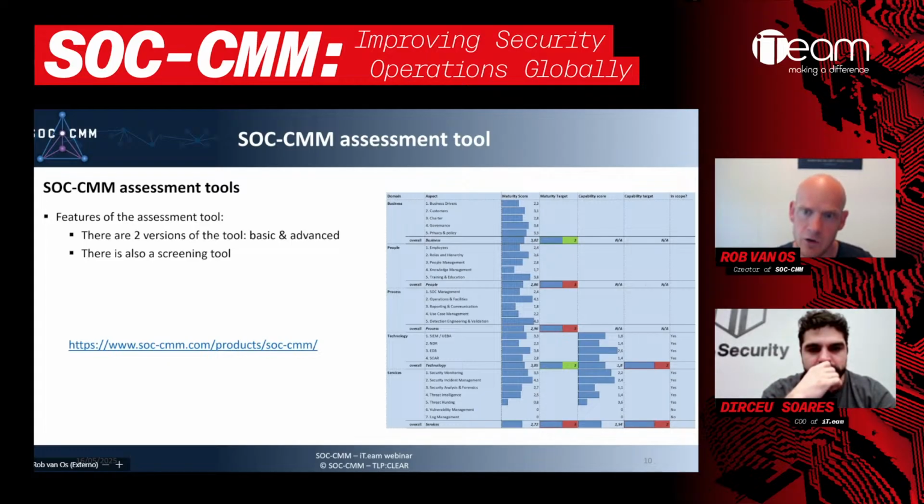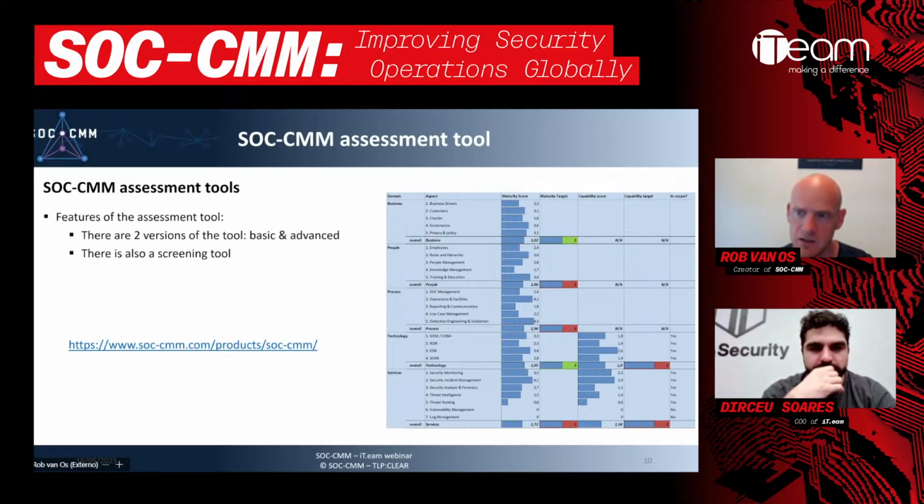And as I was saying earlier on, because it's continuous, you can get scores like 2.3, or in this case for the business domain, a 3.02 score, which is slightly above the maturity target that we set to 3. This is also a functionality of the tool. We can think about what maturity level we want to operate at.